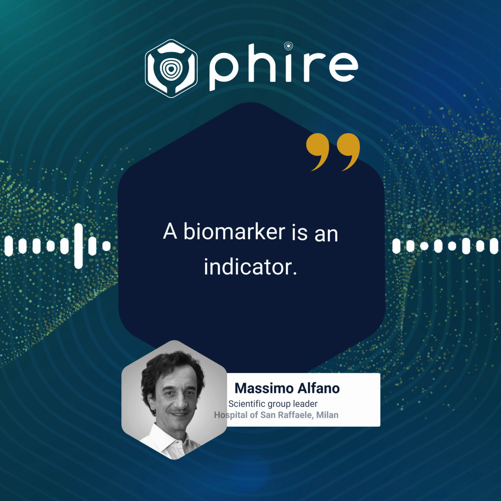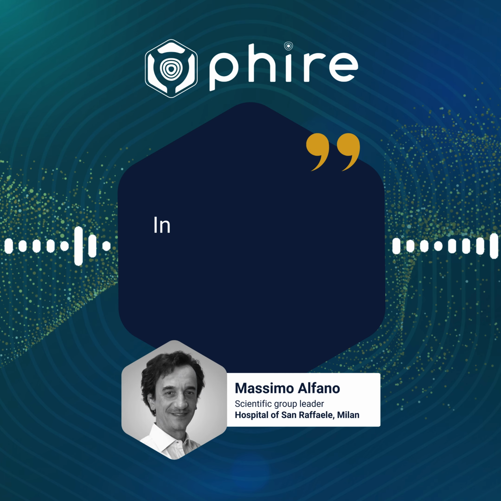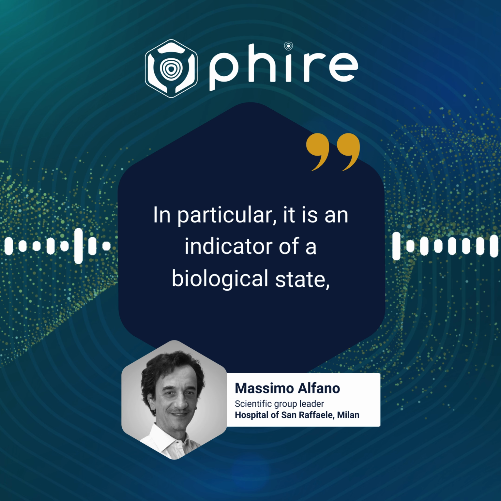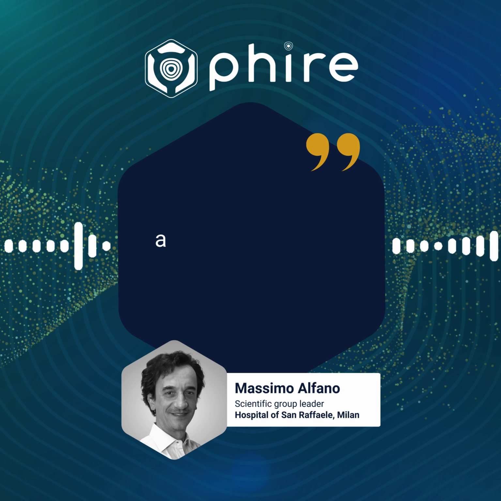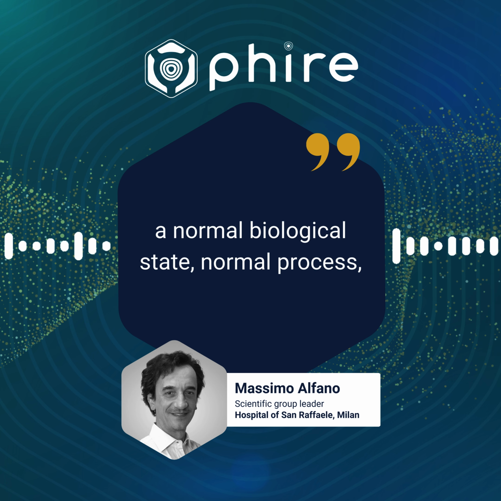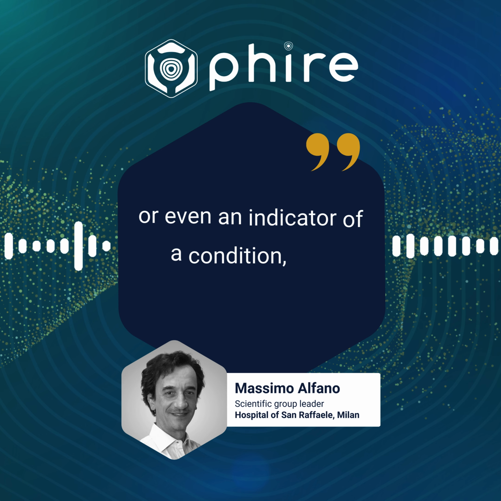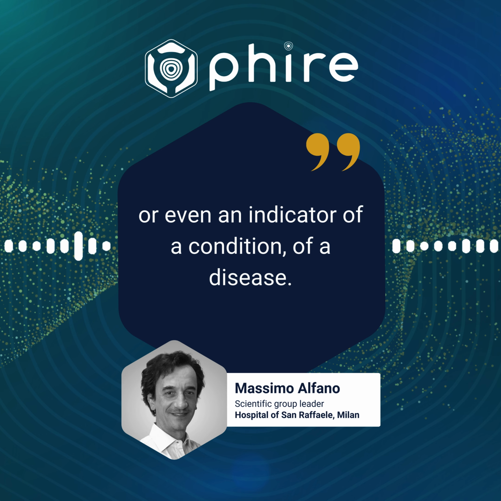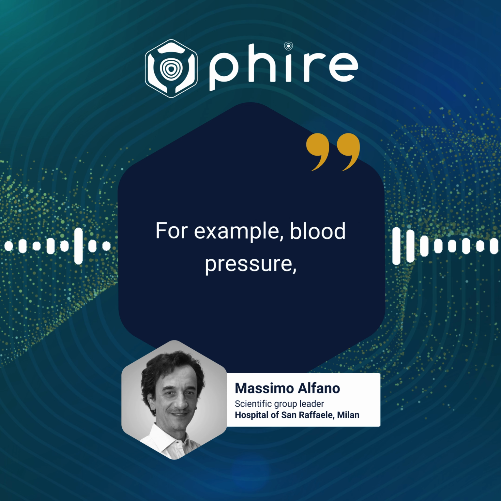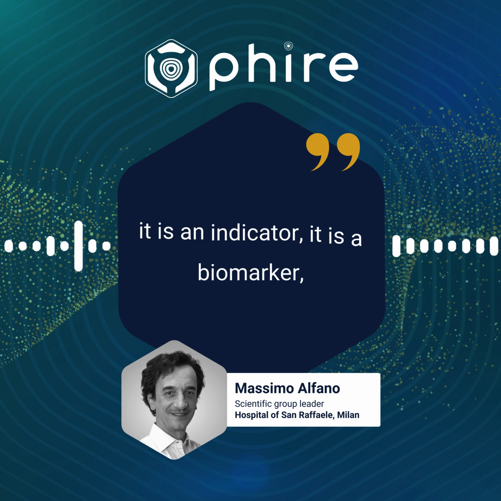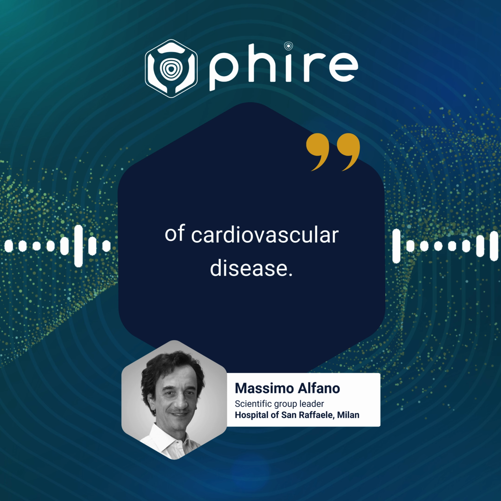A biomarker is an indicator. In particular, it is an indicator of a biological state, a normal biological state, a normal process, or even an indicator of a condition, of a disease. For example, blood pressure is an indicator, a biomarker, of cardiovascular disease.